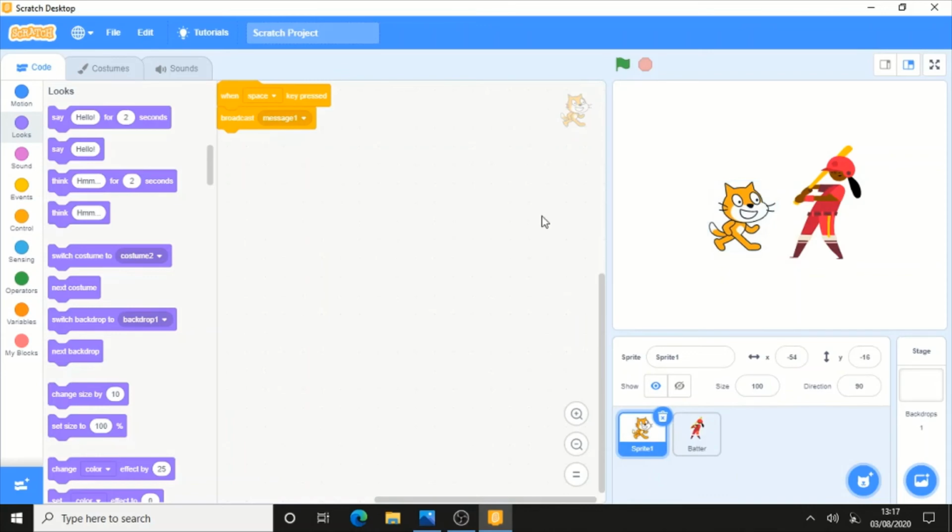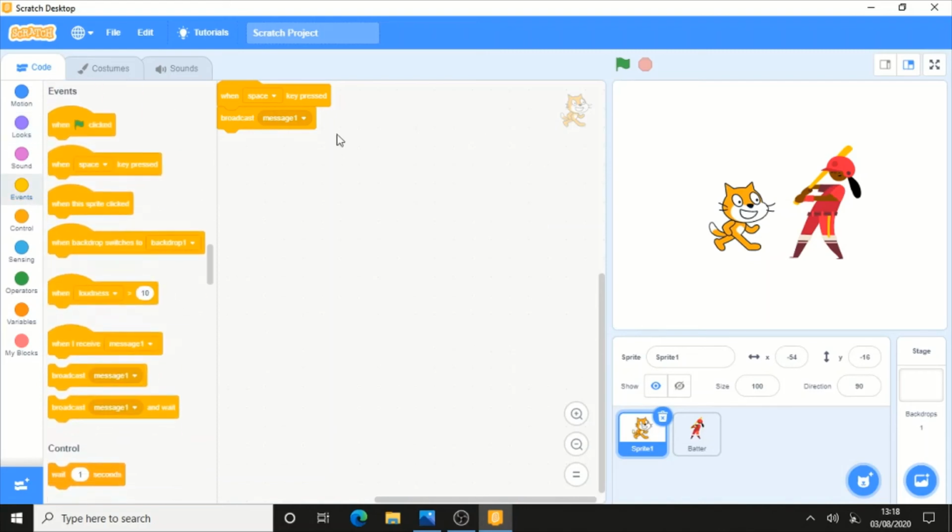I hope you have understood a little bit about the broadcast messaging, but let me explain more so that the concept is clear. The messages are like the communication between the sprites that won't be seen over the stage.